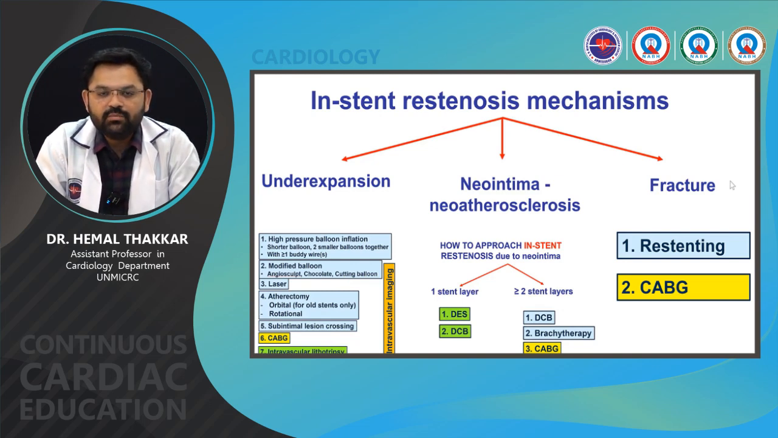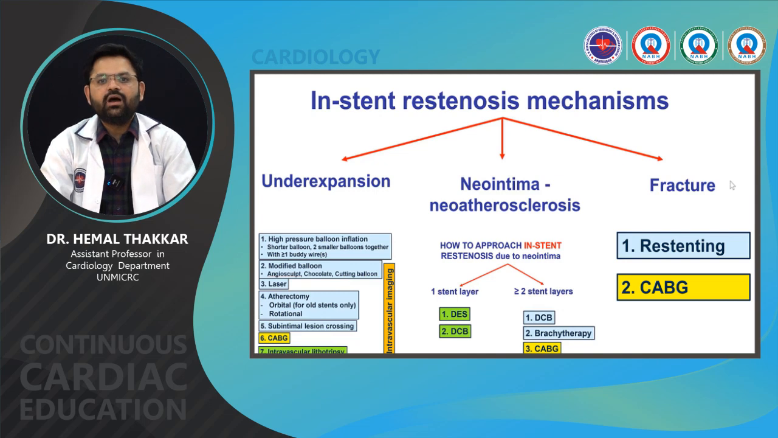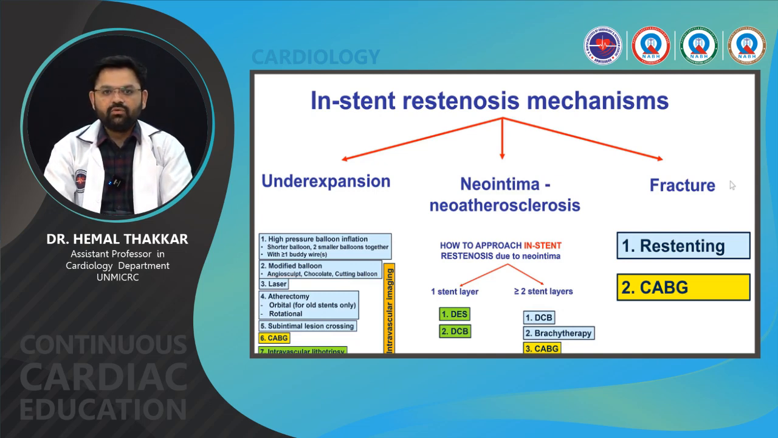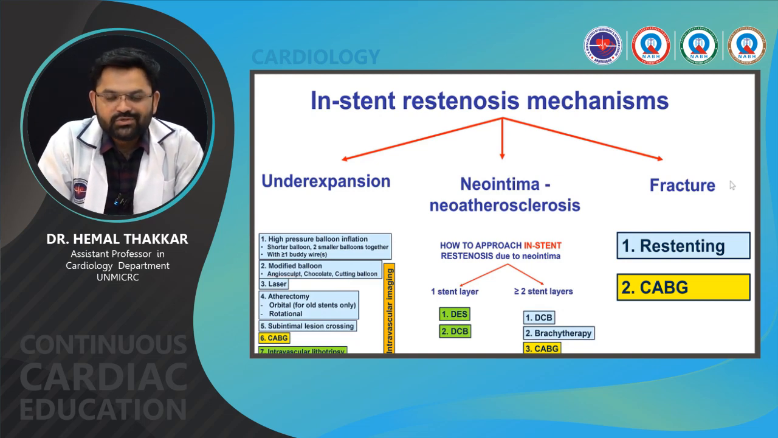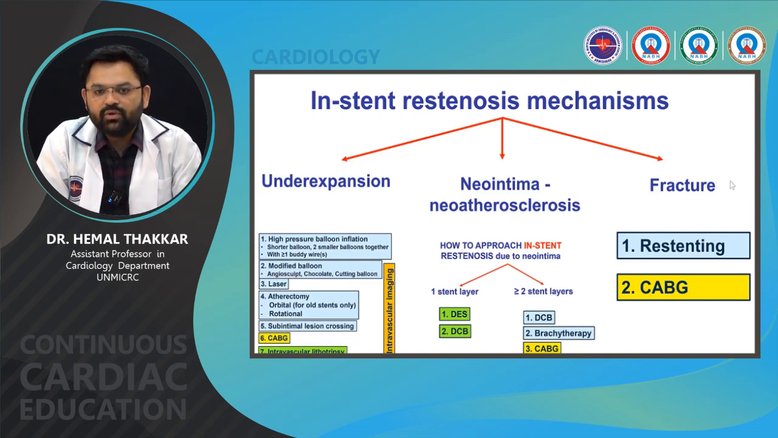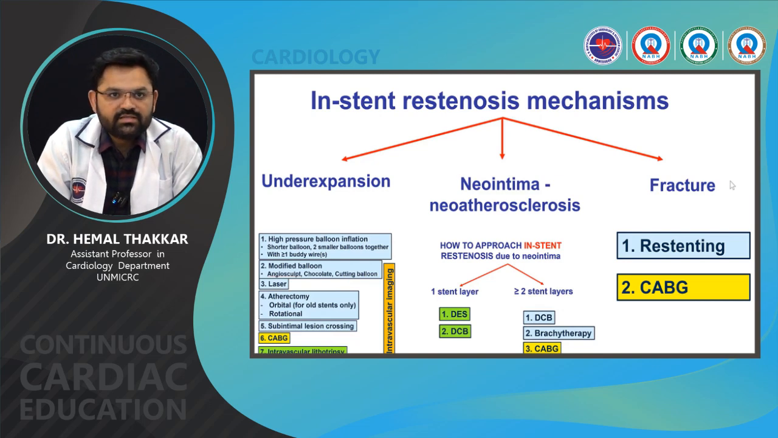If it is neointimal hyperplasia or neoatherosclerosis, then how do we approach in-stent neointima? If there is one stent layer, we can try a drug-eluting stent again, or we can try a drug-coated balloon. But if there are more than 2 stent layers, the first option should be a drug-coated balloon, the second is brachytherapy, and the third is CABG. And what if there is under expansion?